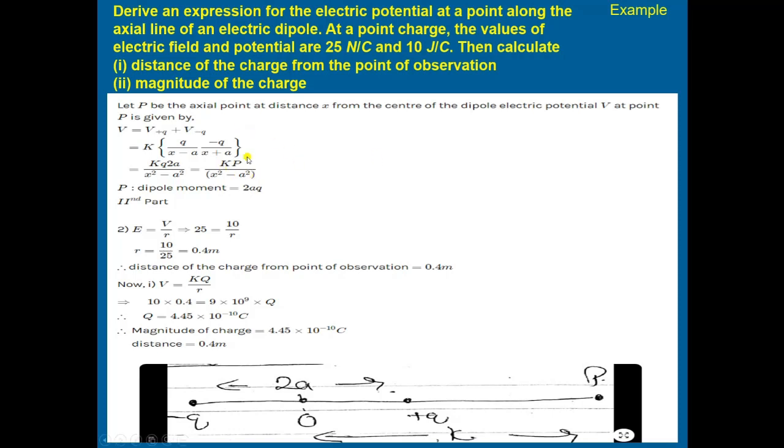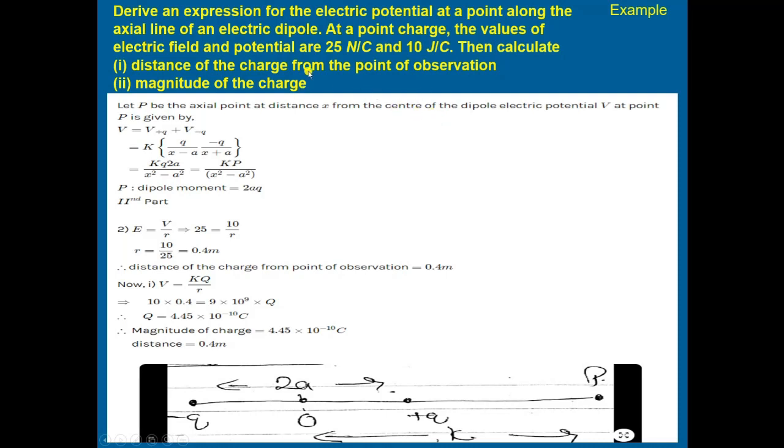Here P is the dipole moment, 2A into Q. Here the length is taken as 2A, not L; here we take the length equal to A. Now the second part of this question is to calculate the distance of the charge from the point of observation and to calculate the magnitude of the charge.